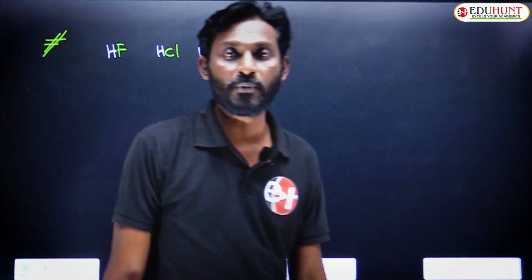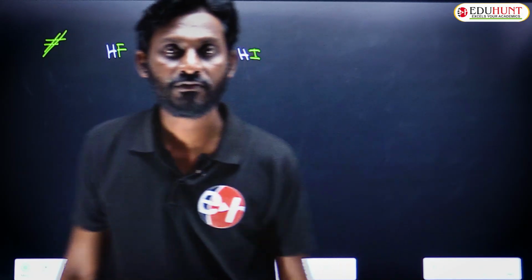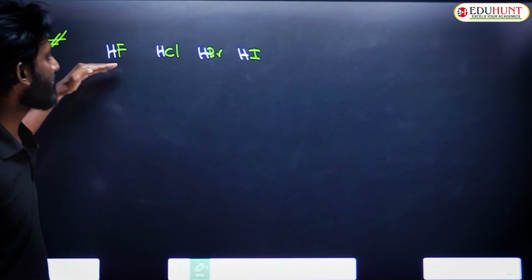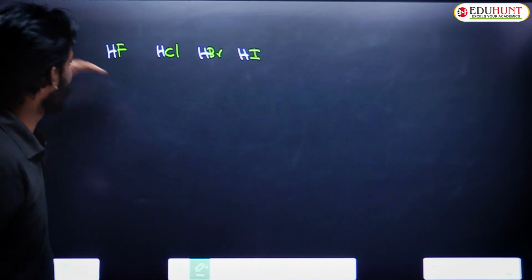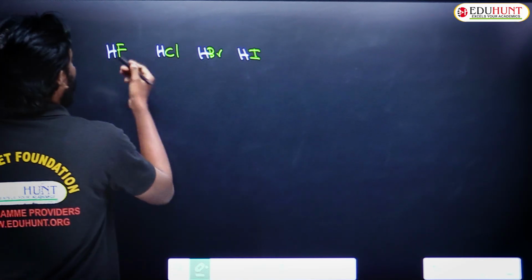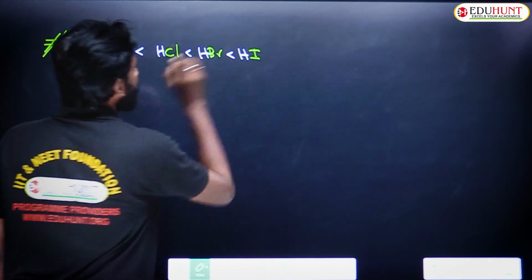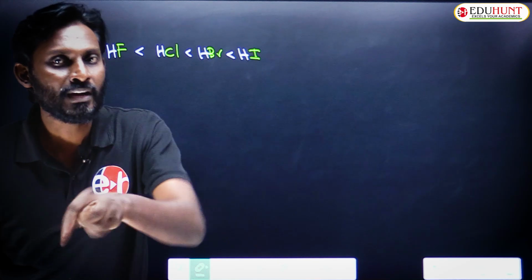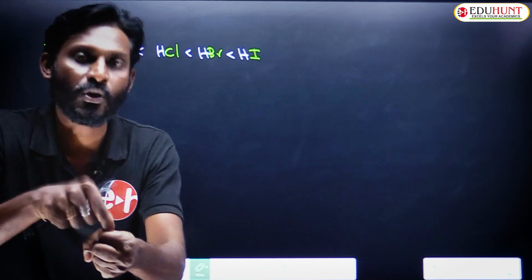Now tell me, depending upon molar mass, what is the increasing order of intermolecular attractions? Molar mass is increasing in this direction, so intermolecular attractions also increase in this direction. So we expect the attractions, melting points and boiling points to be in this order, based only on molar mass and the resultant intermolecular attraction.